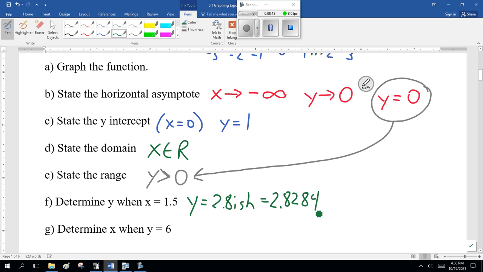2.8284. So I can read it off the graph, or y equals 2 to the 1.5. You plug that into your calculator, not reading off the graph, you get 2.828427, and it keeps on going. So there's several ways to do it. I would not suggest reading it off our crude graph. Go to a nice graph on your graphing calculator or solve it. Now this particular instance you can solve it.